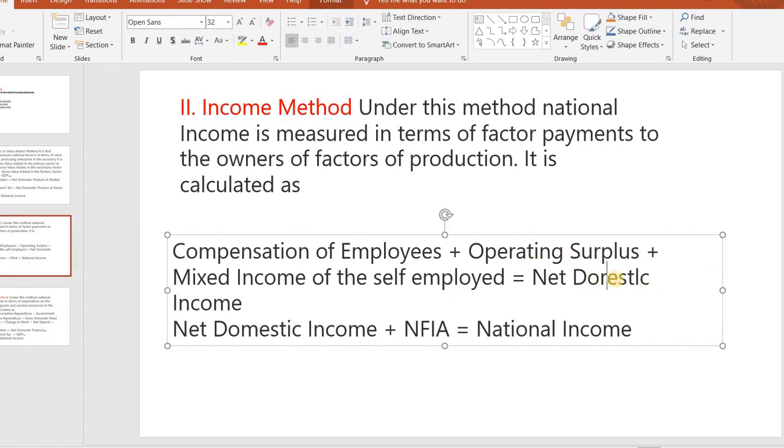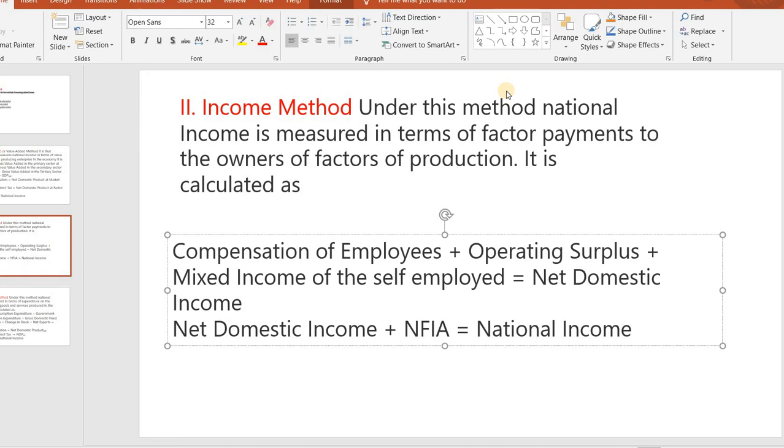Then we will get the net domestic income. Then net domestic income plus net factor income from abroad, that one is the national income. In the income method, national income is obtained by adding up the income received by all the individuals of a country. Under this method, national income is measured in terms of factor payments. We know income means factor payments.